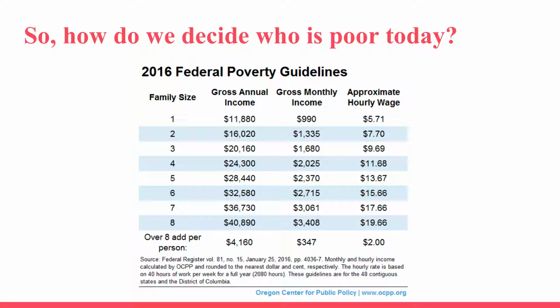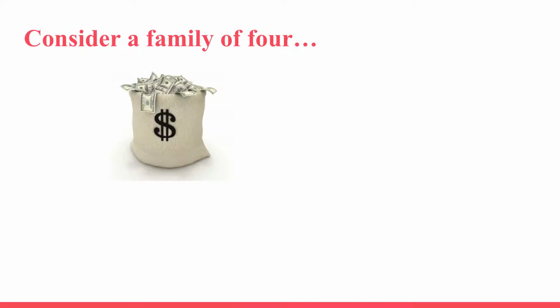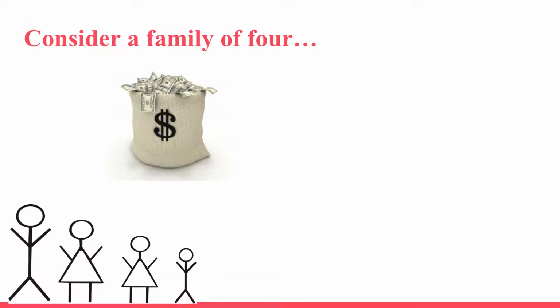To determine if someone is poor in this measure, you simply look at the threshold and compare that to the person's or household's income, taking into account the family size. It's considered an absolute measure because it measures the resources you have compared to the cost of goods you need to buy. According to John Iceland, this measure does have some significant advantages because it is easy to understand and reiterates the idea that many people like to believe, that there is a fundamental measure of income that is needed to live. Consider a family of 4.